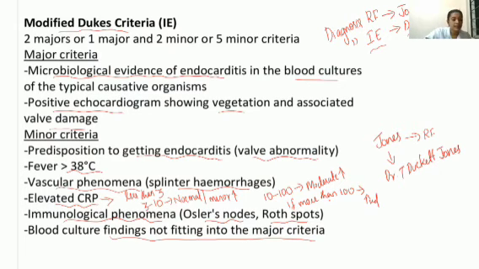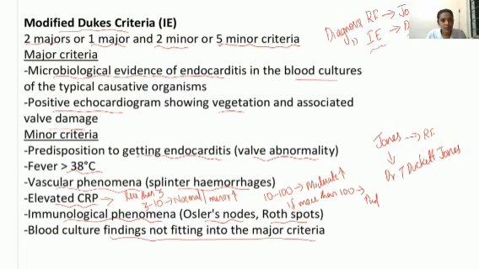So how we diagnose the condition is like this: if two of the major criteria are present, then we can say that the patient has infective endocarditis. Otherwise, one major and two minor criteria, then also we can diagnose infective endocarditis. Otherwise, if major criteria are not present but five minor criteria are present, then also we can say it is infective endocarditis. So there are three ways for diagnosis.